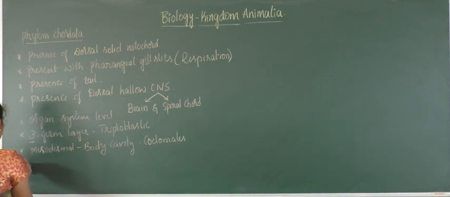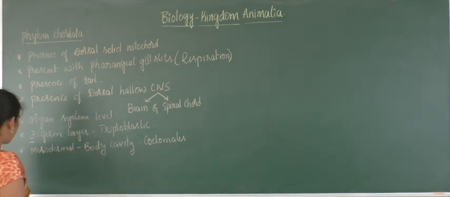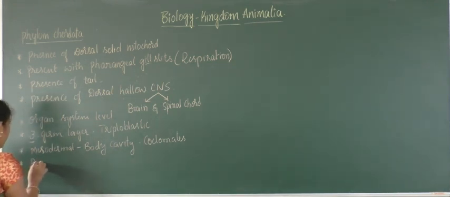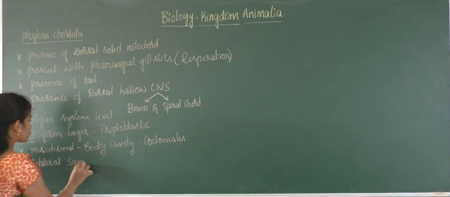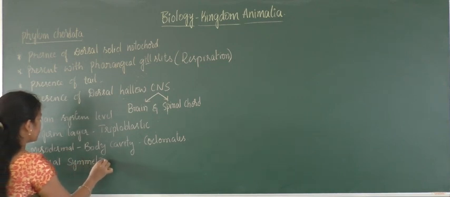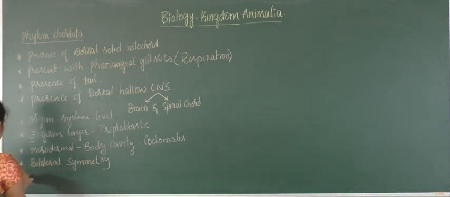And the organisms which come under this phylum all have bilateral symmetry. And the body plan will be of the tube within tube type.